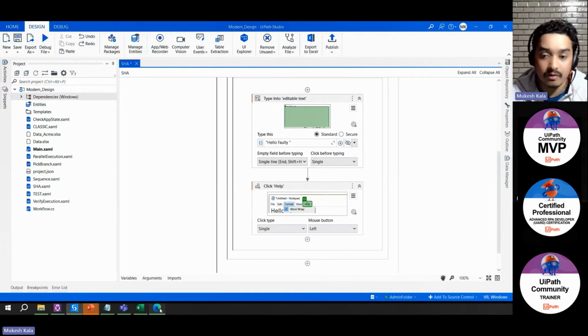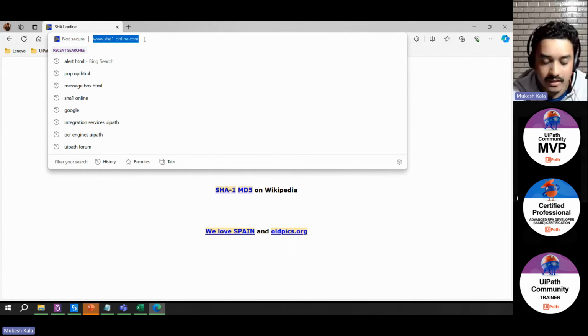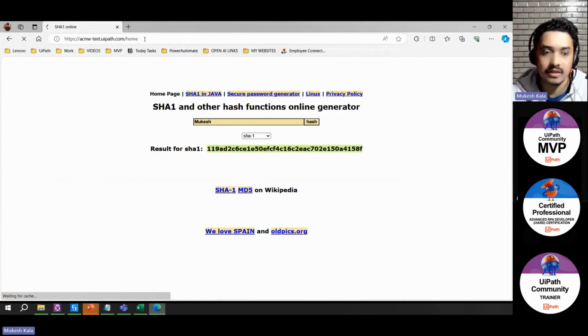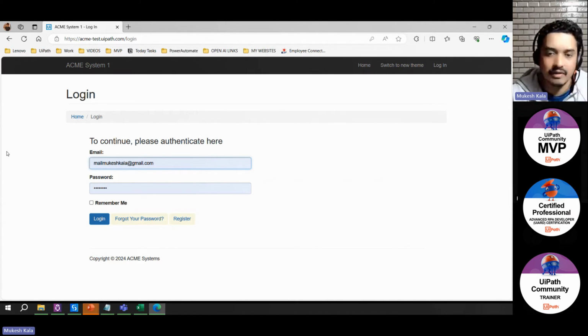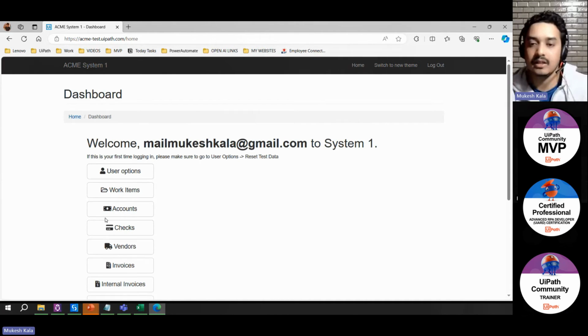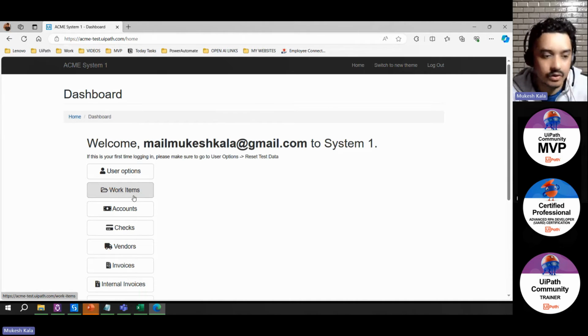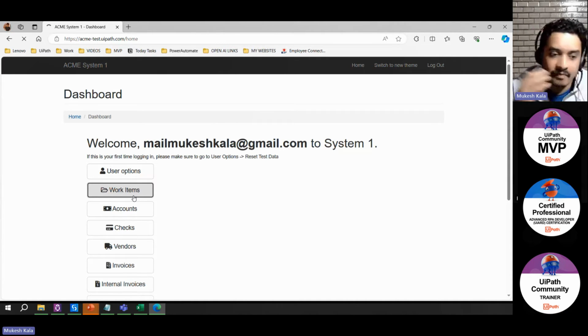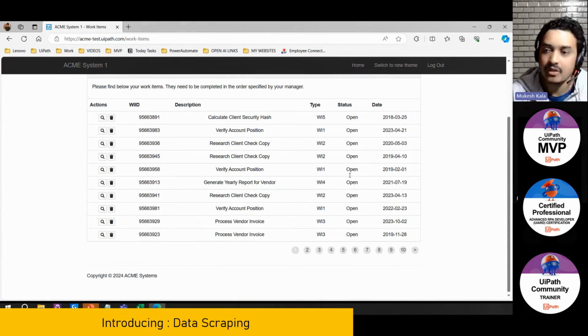Let me show you more powerful stuff. Let's say you have a website with a lot of data which you want to extract, an Amazon website or a Flipkart website, having data in a tabular format. Today I tell you that you have to go to these work items and extract all this data from this website, from page number 1, page number 2, page number 3, 4, 5, 6.